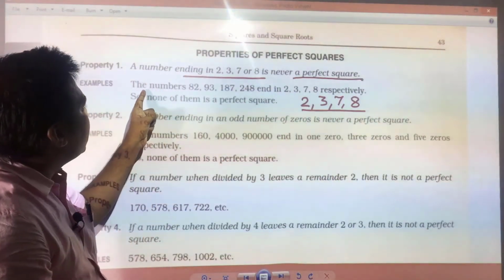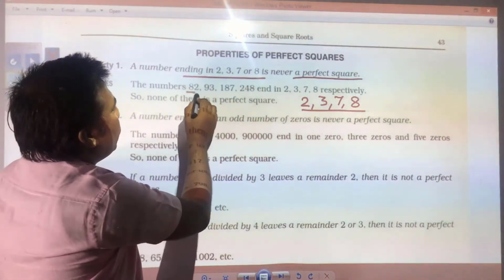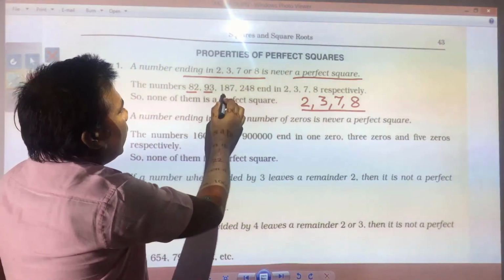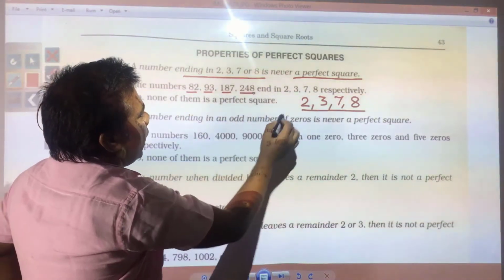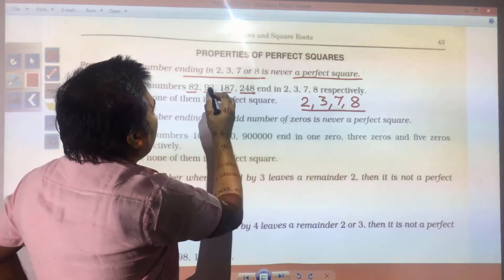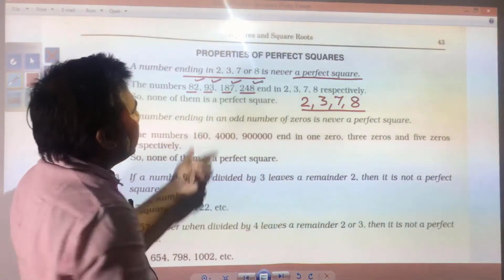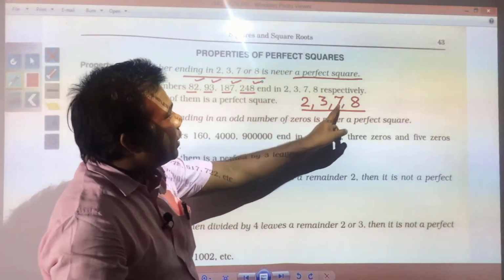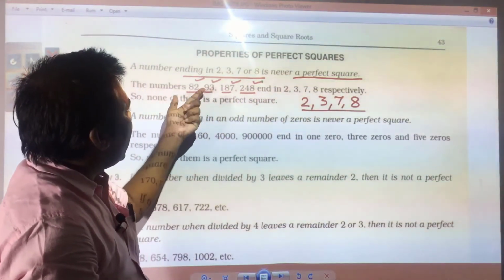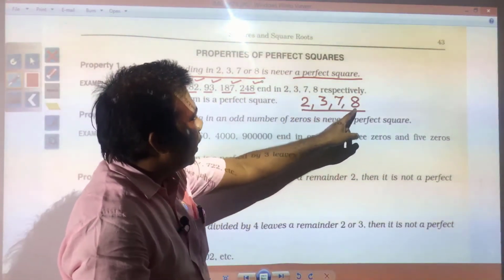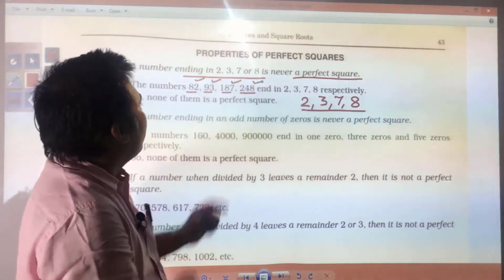Examples have been given, you see the numbers 82, 93, 187, 248 end in 2, 3, 7 and 8. Any number which is ending with 2, 3, 7 and 8 will not be a perfect square.